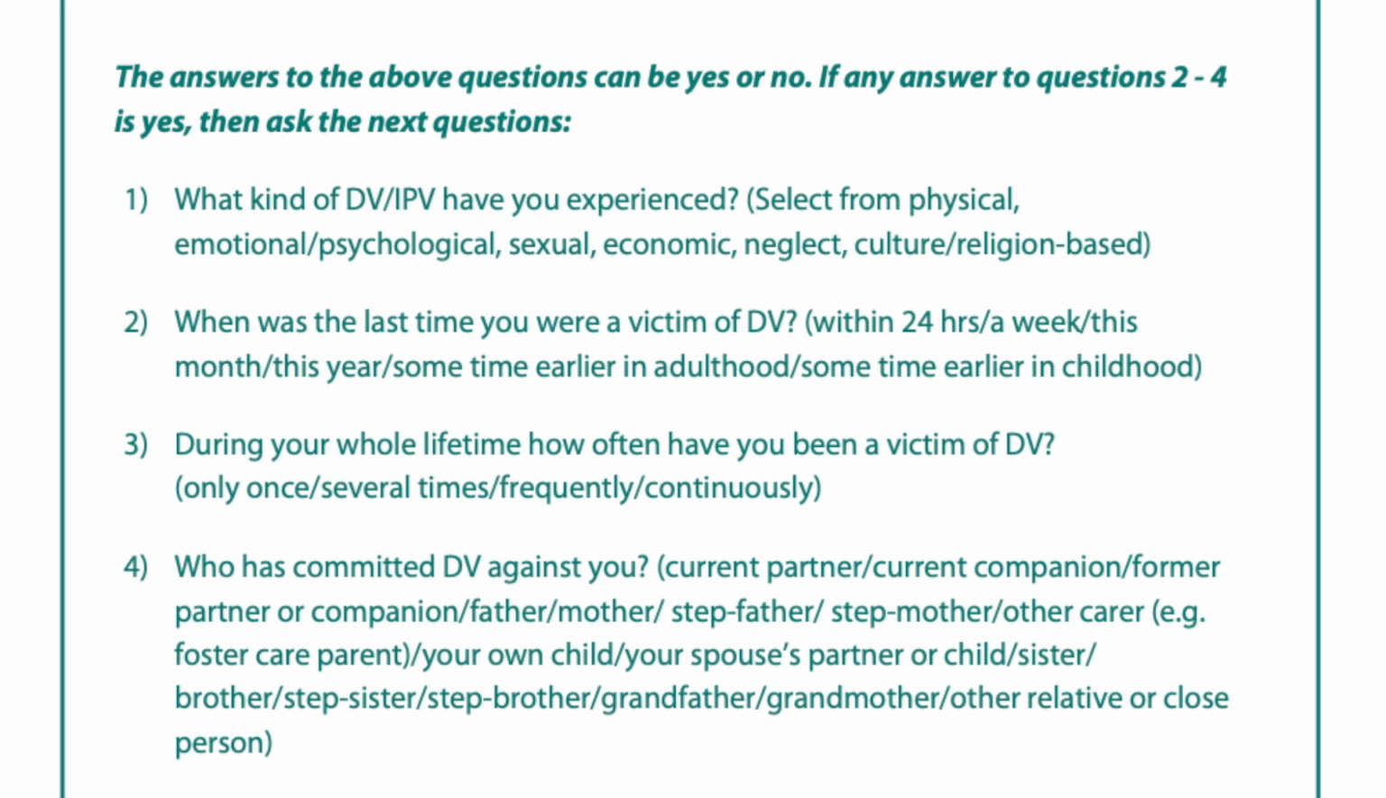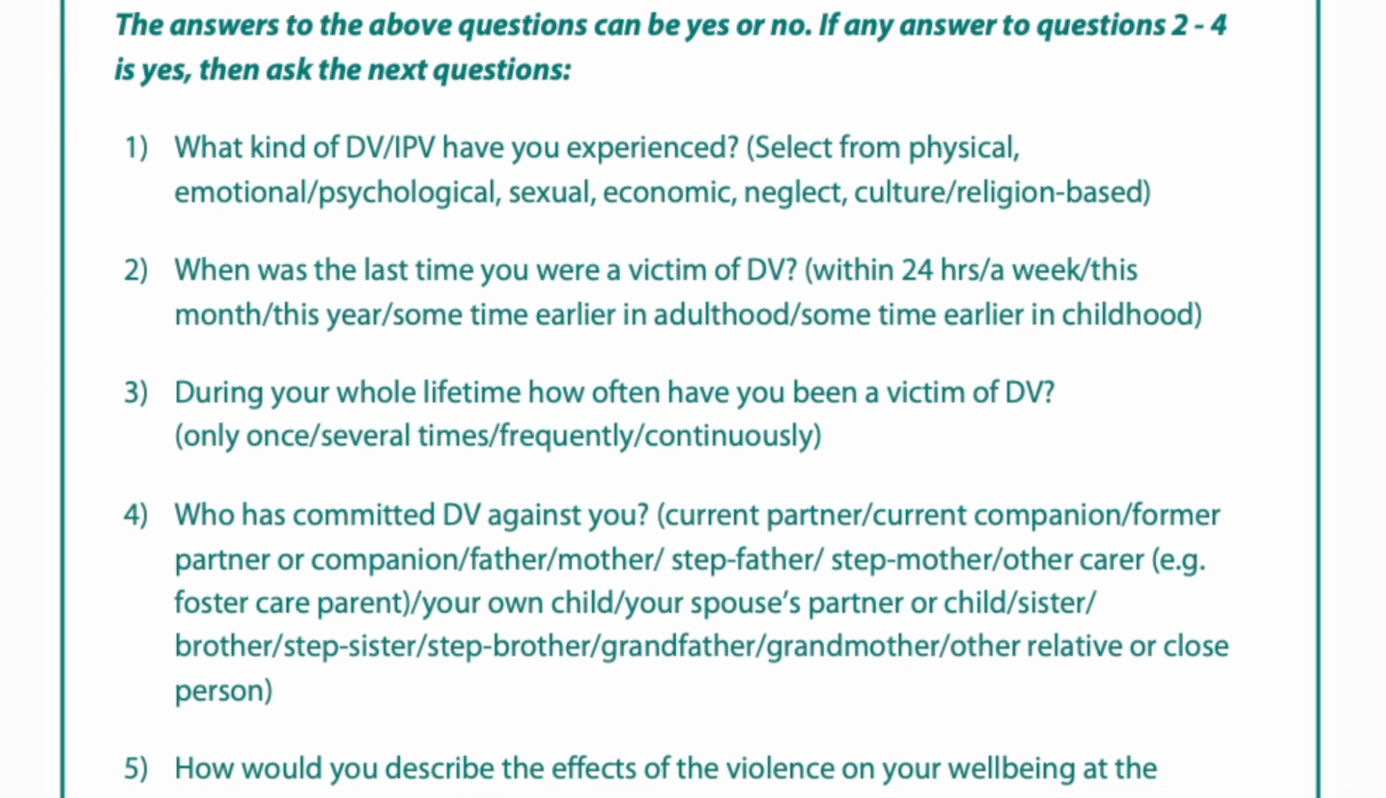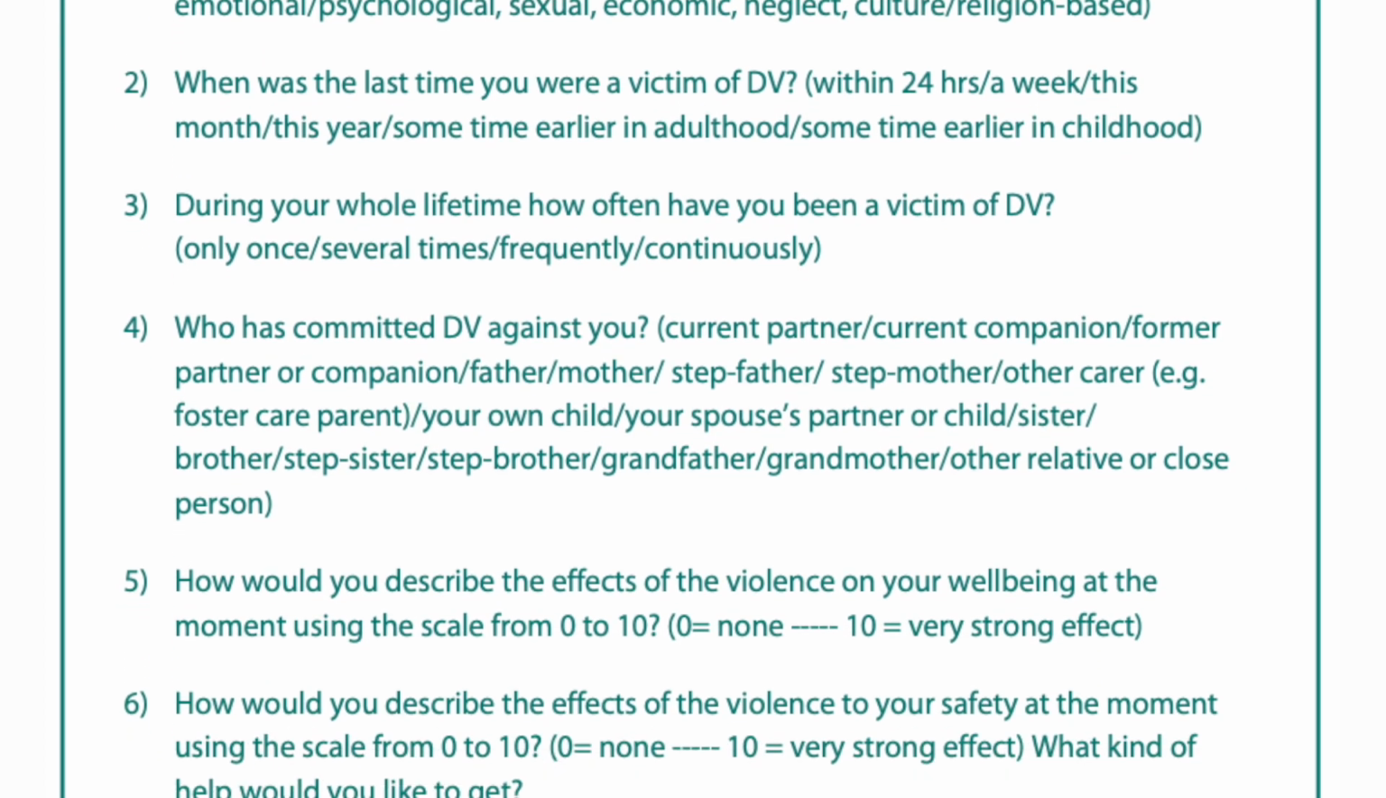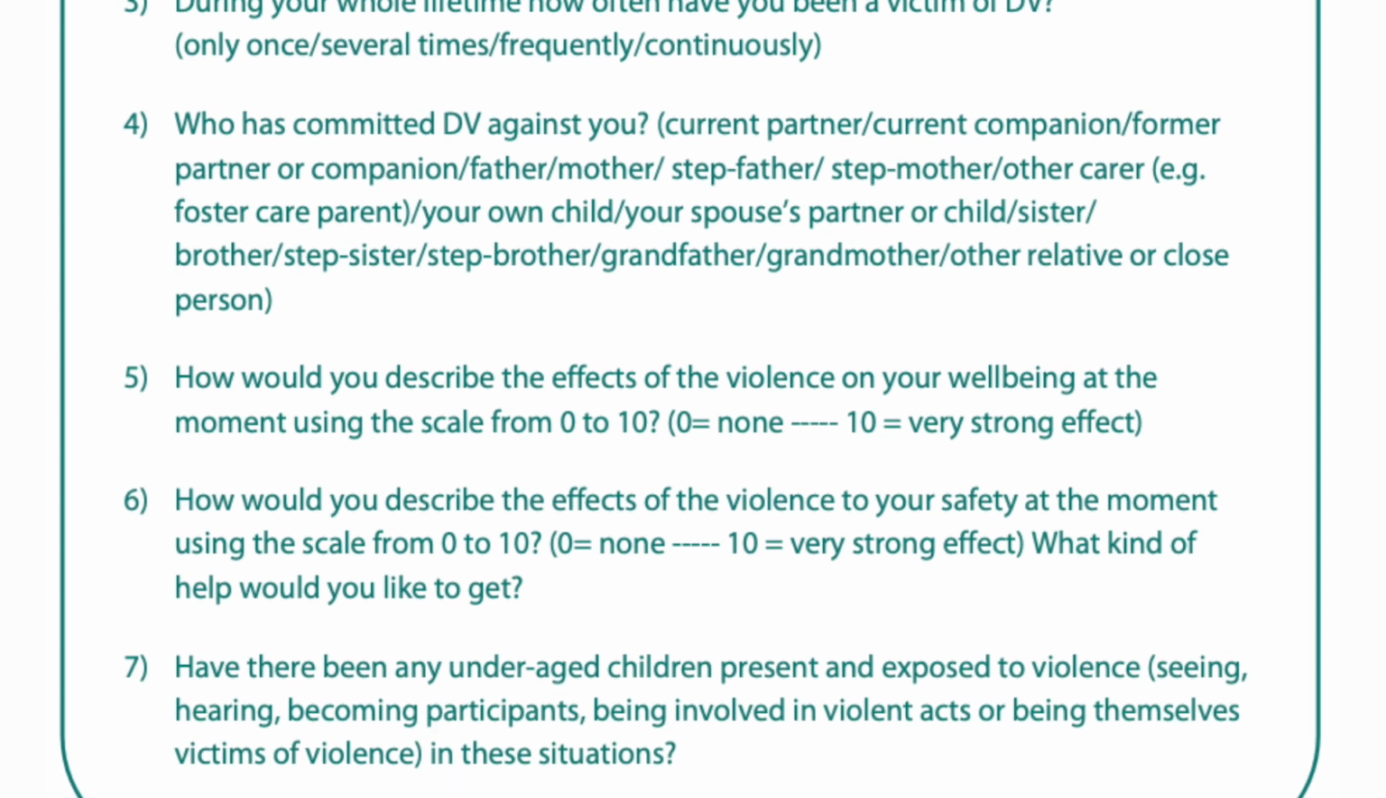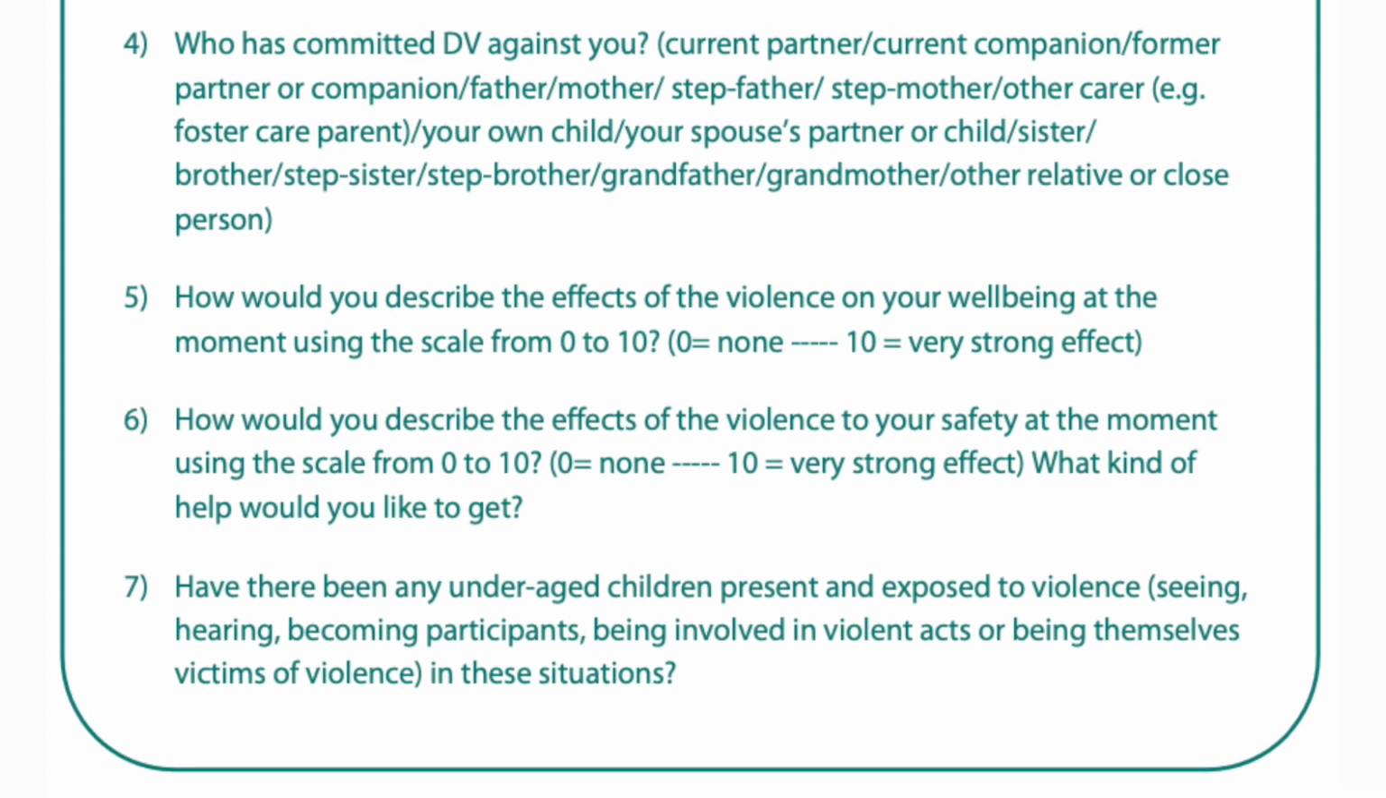What kind of DV or IPV have you experienced? When was the last time you were a victim of DV? During your whole lifetime, how often have you been a victim of DV? Who has committed DV against you? How would you describe the effects of the violence on your well-being at the moment, using a scale from 0 to 10? How would you describe the effects of the violence on your safety at the moment, using a scale from 0 to 10? What kind of help would you like to get?